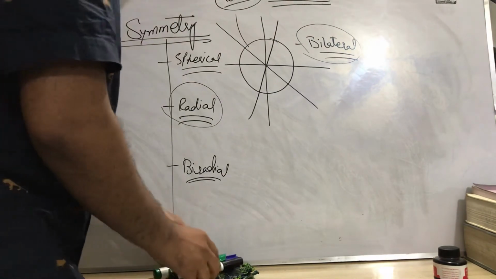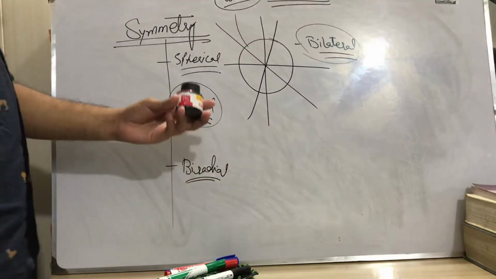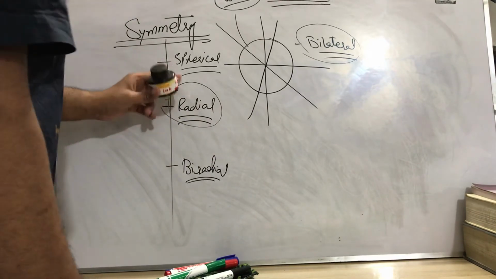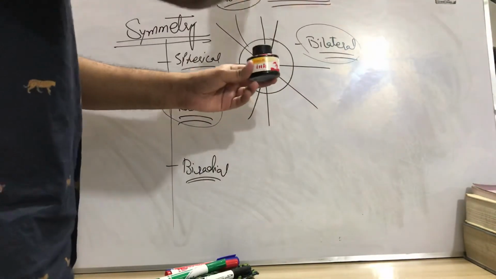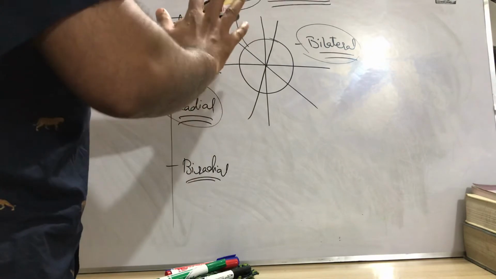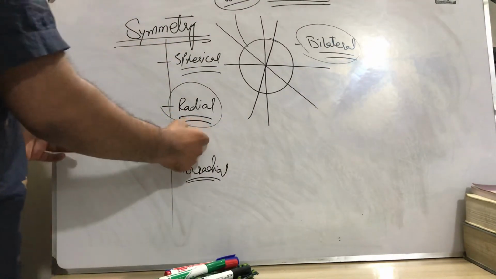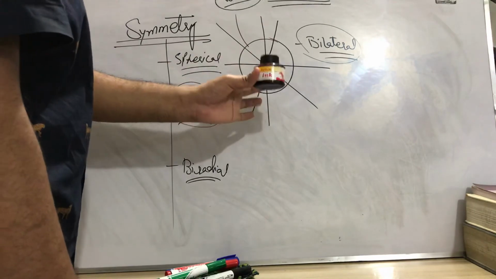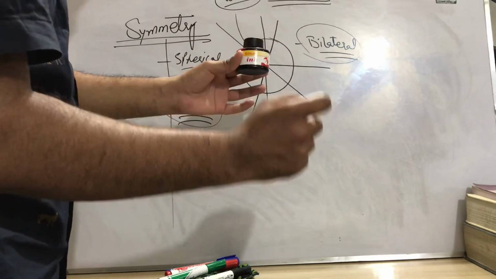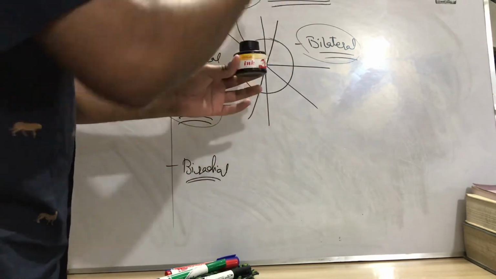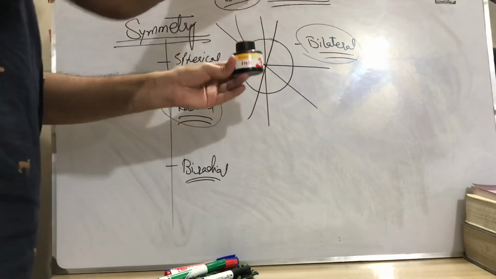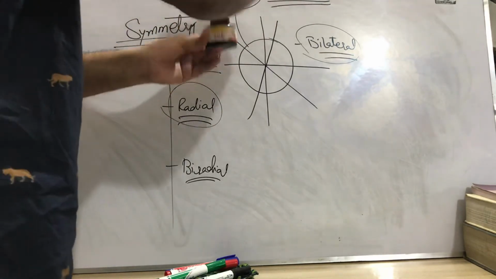Look, suppose we have a spherical organism. In spherical symmetry, I told that we can pass any plane, but the plane must pass through its center, and the animal can be divided into two equal halves. In radial symmetry, we can pass any plane, and the plane must pass through its center, but the condition is that the plane must pass from top to bottom only, not this, not this, not this, top to bottom, and we can cut round about 360 degrees.